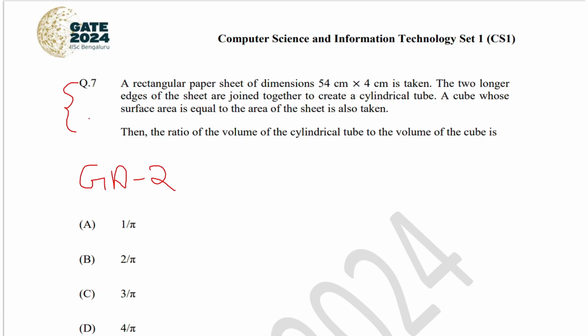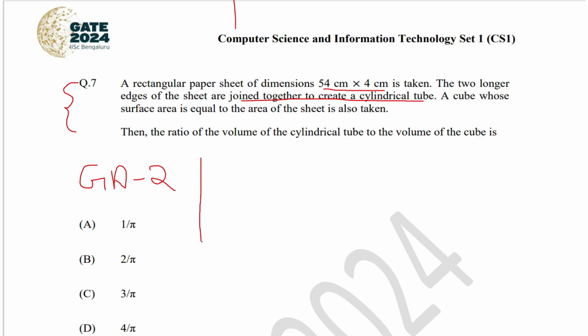So in this question, a rectangular paper sheet of dimensions 54 cross 4 centimeter is taken. The two longer edges of the sheet are joined together to create a cylindrical tube. A cube whose surface area is equal to the area of the sheet is also taken. Then the ratio of the volume of the cylindrical tube to the volume of the cube is.